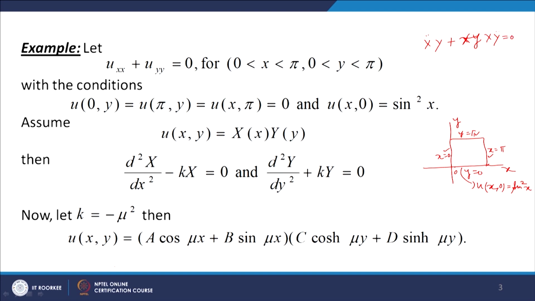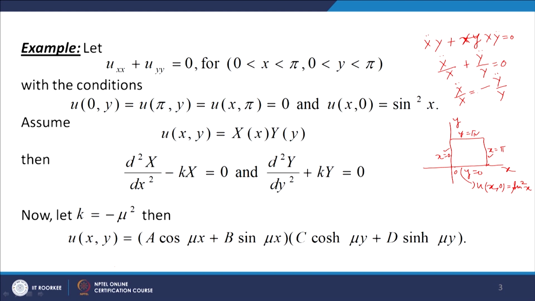So u_xx becomes X double dot Y, u_yy becomes X Y double dot, equal to 0, and when we divide this equation by capital X into capital Y, I get X double dot over X plus Y double dot over Y equal to 0, or I can write it as X double dot over X equal to minus Y double dot over Y. Now the left hand side is a function of x only and the right hand side is a function of y only.